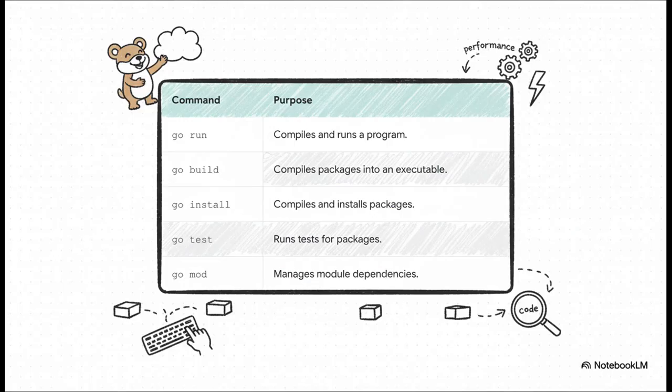Once you're set up, the go command is going to be your new best friend. It's your one-stop shop for everything. go run is perfect for just quickly compiling and running a file. go build is the real deal. It spits out a single executable file. go mod is how you manage all your project's dependencies. And go test, like we talked about, is your built-in testing framework. It's all right there in one simple tool.